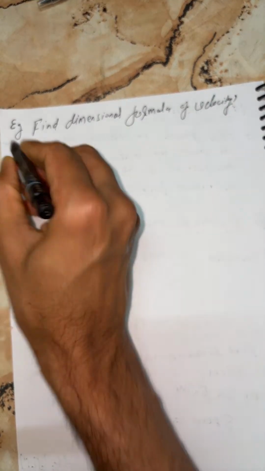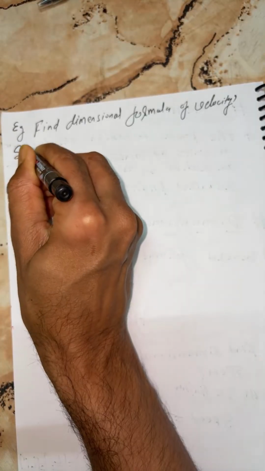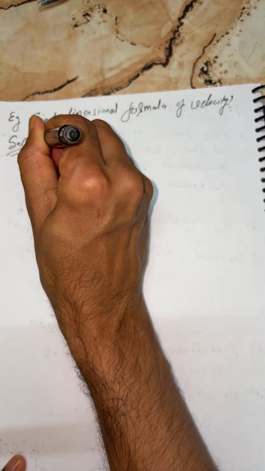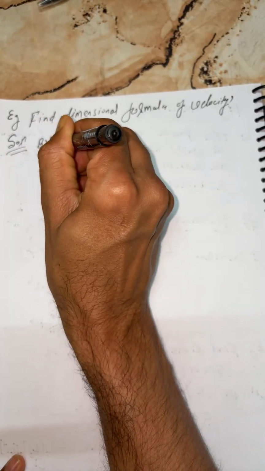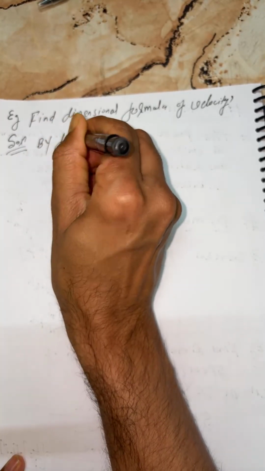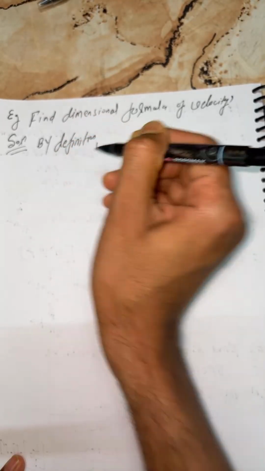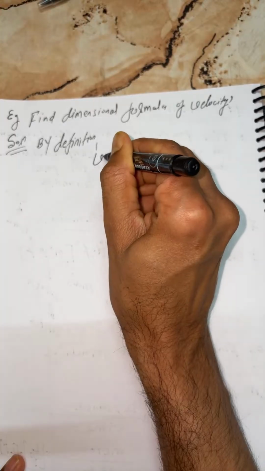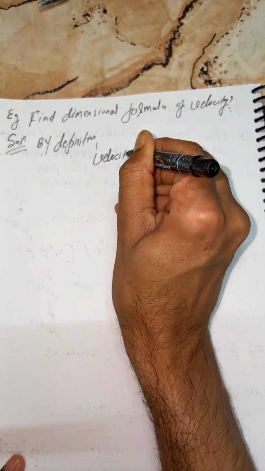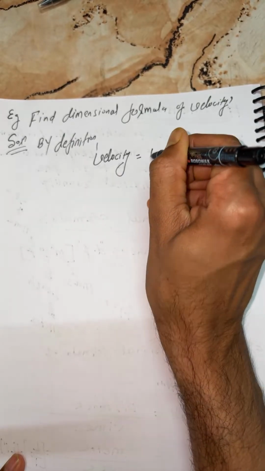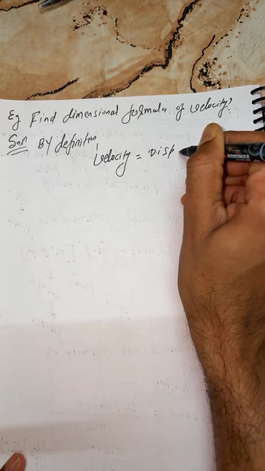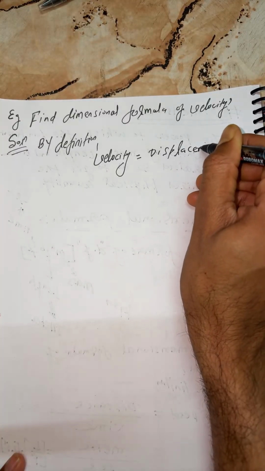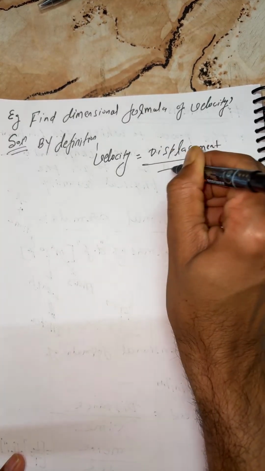Okay. Now kids, I'm going to solve this question. First, beta, I'll go by method one, by definition. Tell me everyone, what can you write for velocity? It is the ratio of displacement per unit time.